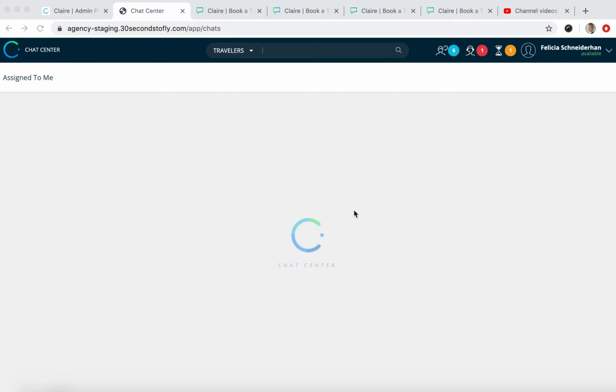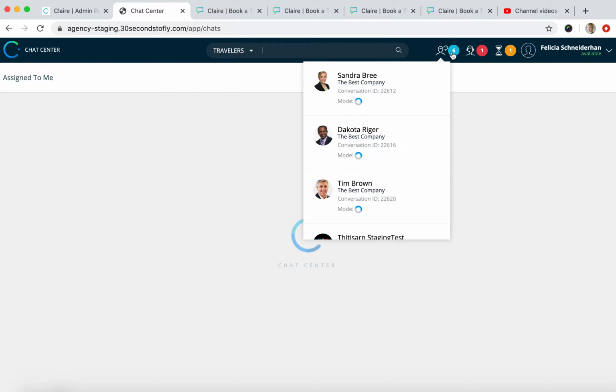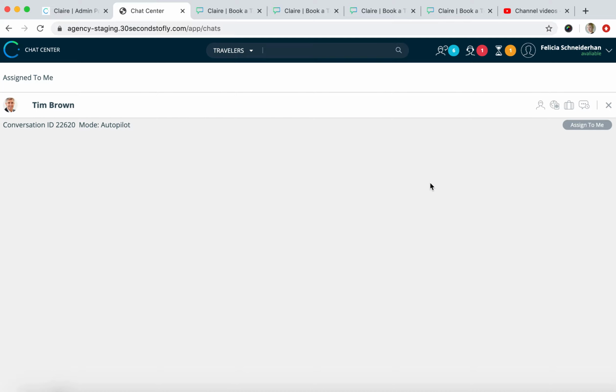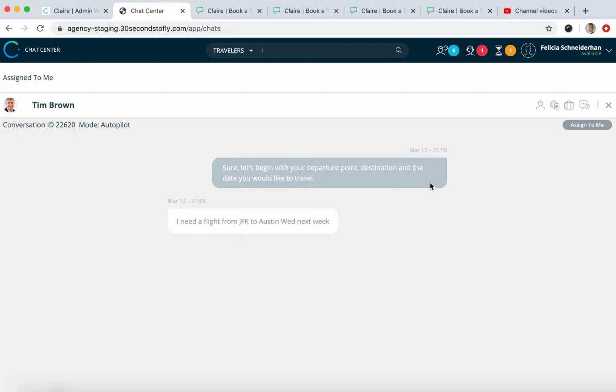Claire's self-service process is completely transparent for the agency. If you want to see Claire converse with your travelers in real time, just log into the chat center with your agent account. Then navigate to the queues in the upper right and click on the automation queue. Click on the traveler whose conversation you would like to see in real time and just watch the conversation unfold.